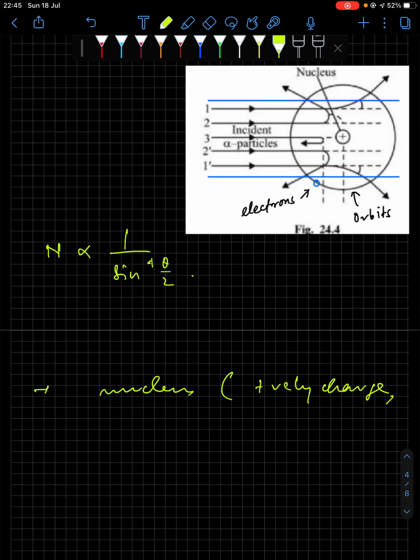Positively charged, and we can write down massive. That was point number 1.